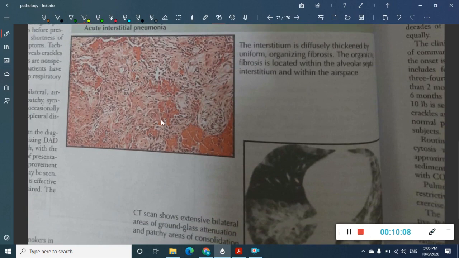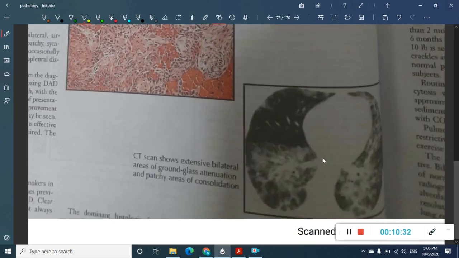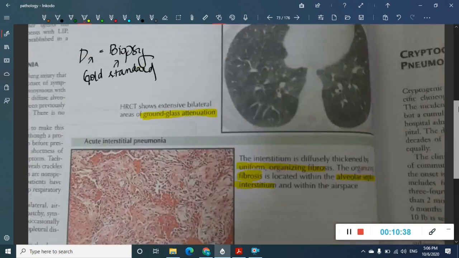Then this is one more type which is called acute interstitial pneumonia. In acute interstitial pneumonia you can see the fibrosis. All these are fibrotic bands which you can see. Here you see uniform organizing fibrosis, and also alveolar septal interstitial inflammation and fibrosis. In HRCT you are seeing ground glass opacity again, and because it is pneumonia, areas of consolidation are seen.